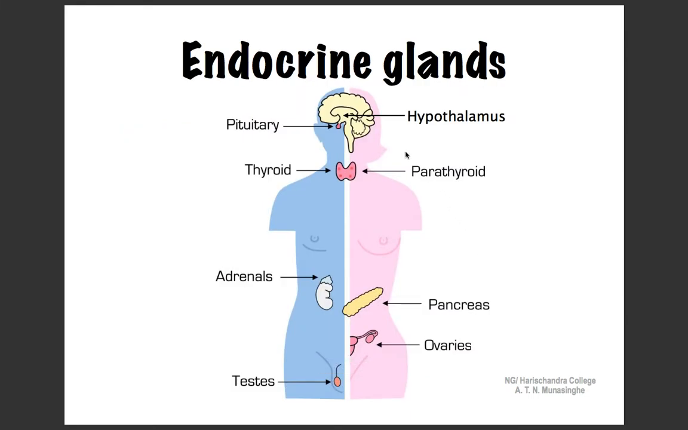The major endocrine organs in our body include the hypothalamus, the pituitary, thyroid gland, pancreas, adrenal glands, and gonads. Females have ovaries as their gonads, while males have testes as their gonads. Let us discuss the functions of these glands as endocrine organs.